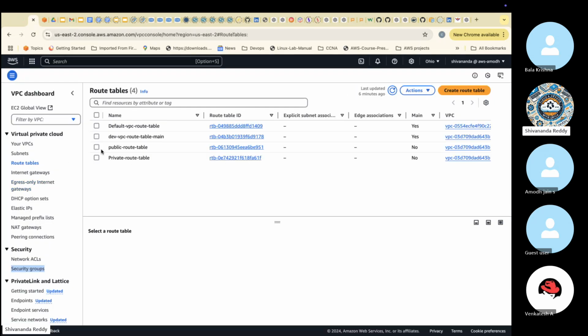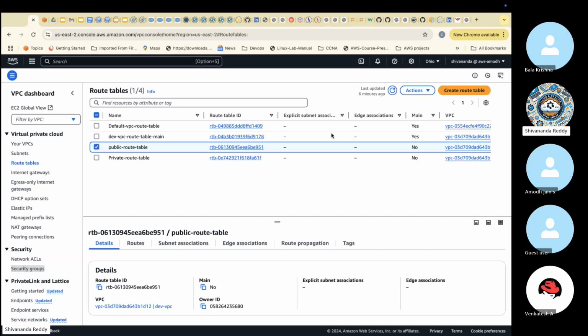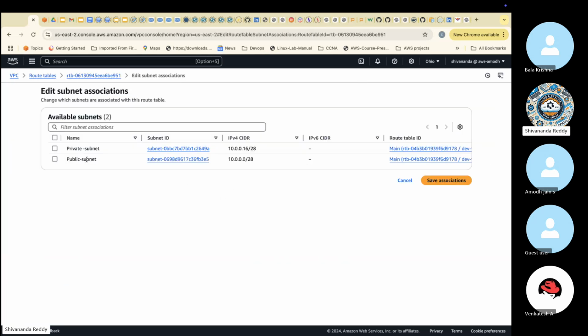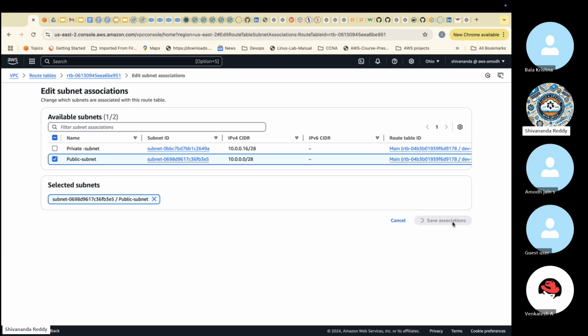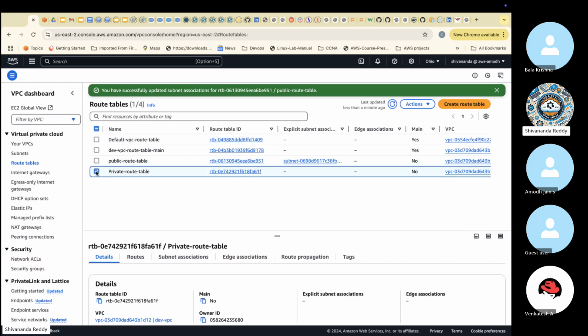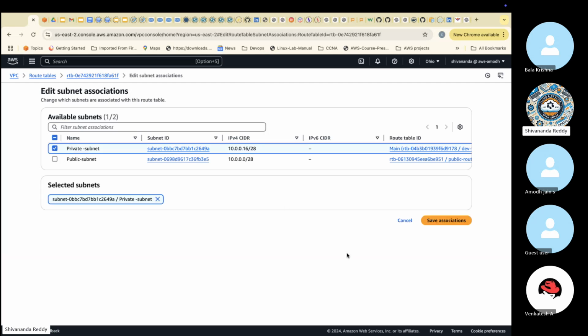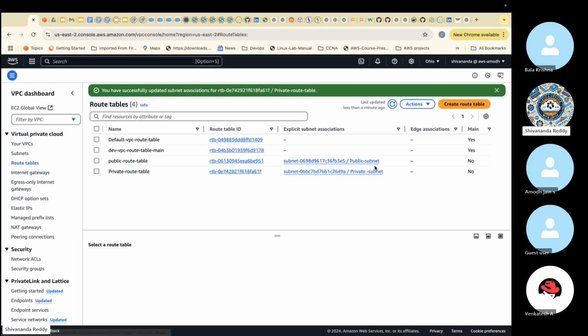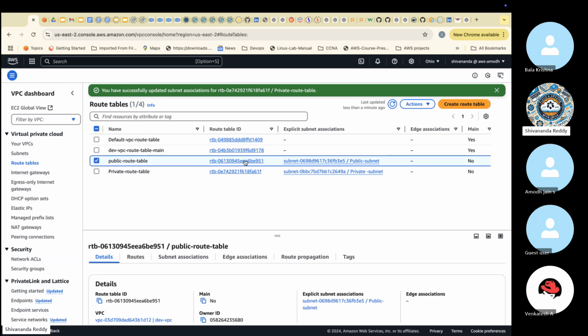Go to route table. Select the public route table. We need to attach that. The public route table is for the public subnet, and the private route table is for the private subnet. We need to connect them. Actions, edit subnet association, select the public route table, public subnet, save. In a similar way, private route table, edit subnet association, private subnet. Now look at it: public route table with public subnet, private route table with private subnet. It's connected now.